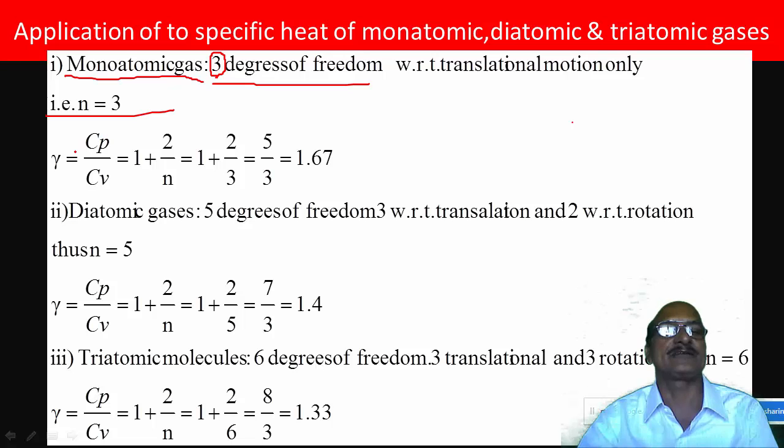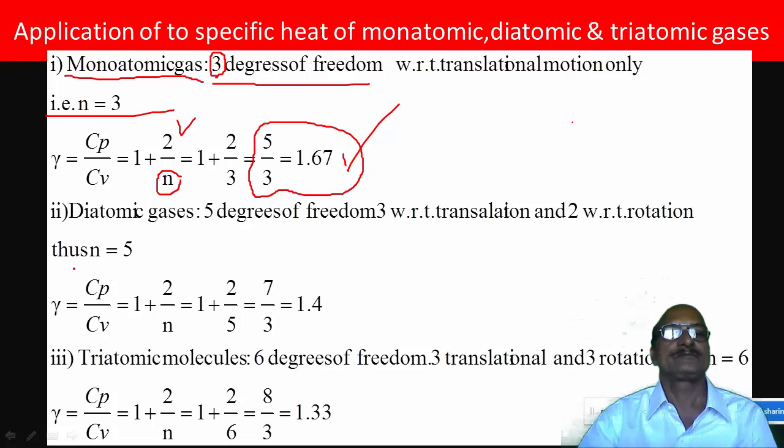So we calculate gamma, the ratio of specific heats Cp and Cv, which is equal to 1 plus 2 upon n. Substituting n as 3, we get 1 plus 2 by 3, that is 5 by 3. So this comes out to be 1.67.